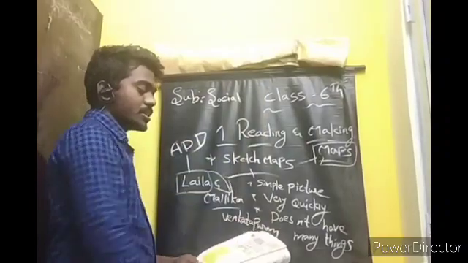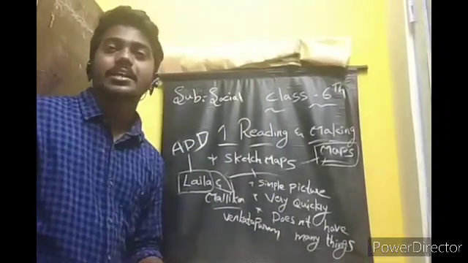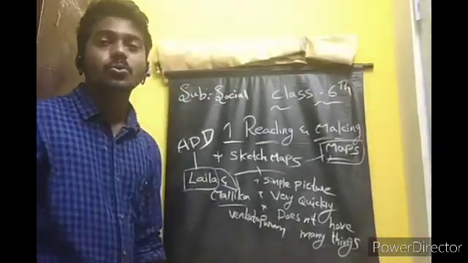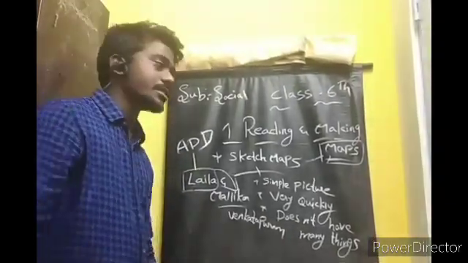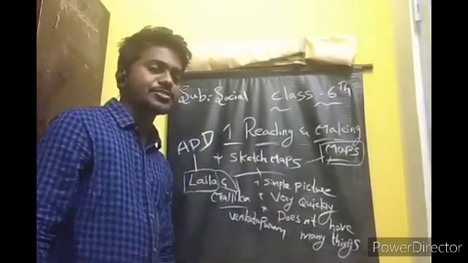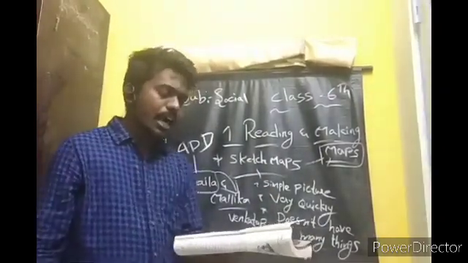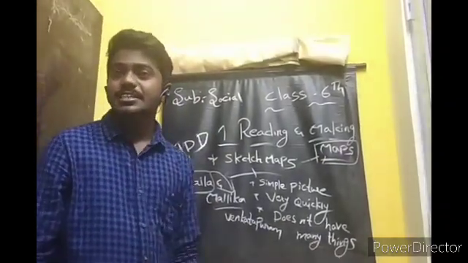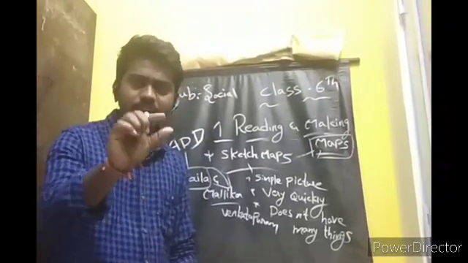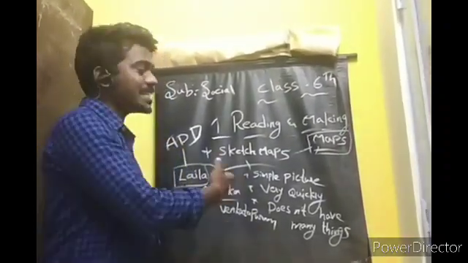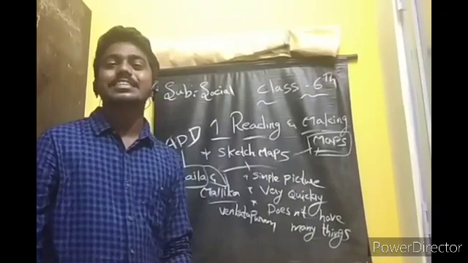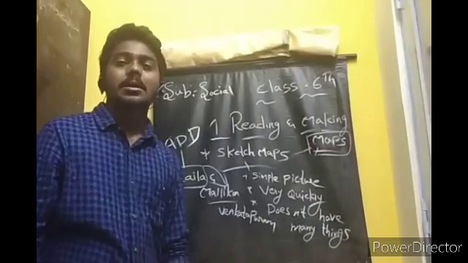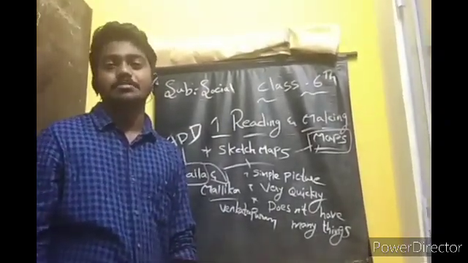The first turn, there will be a market, which is one landmark, and the second turn, there will be a school. That is the second landmark. Similarly, you see the third question: are the buildings shown in the sketch drawn to their actual size? No. The buildings are bigger than the sketch map. There is no actual size because buildings are bigger than the sketch maps.